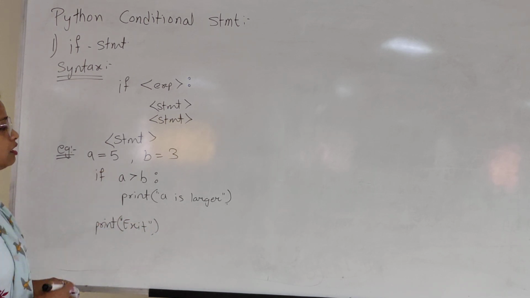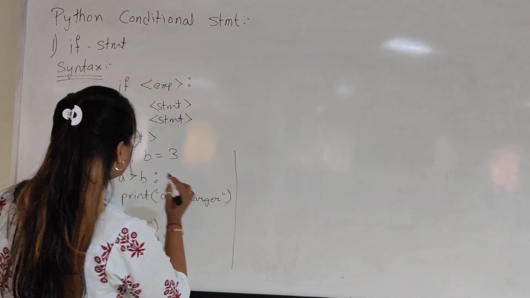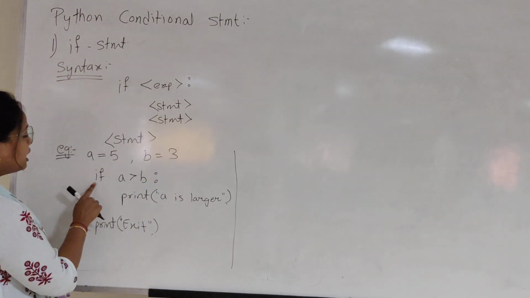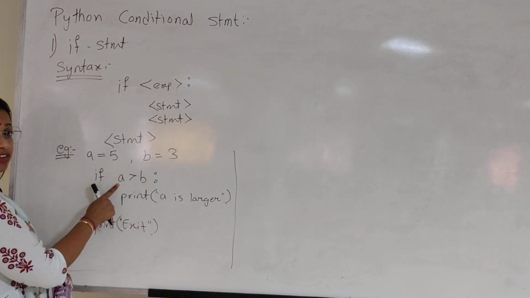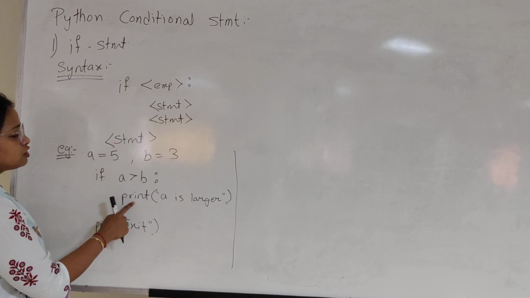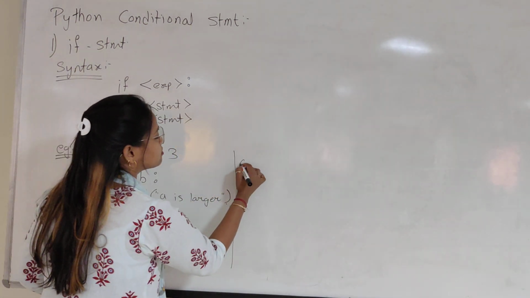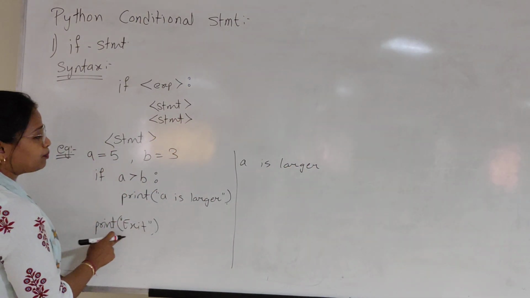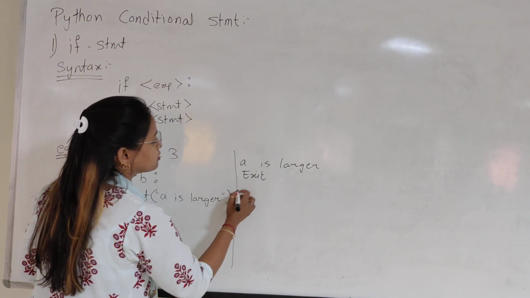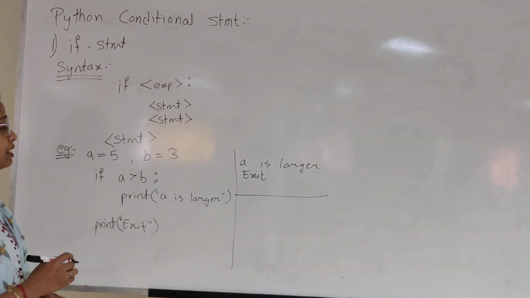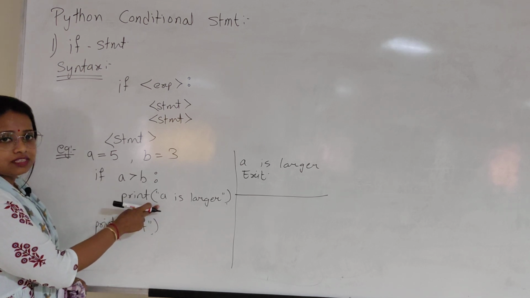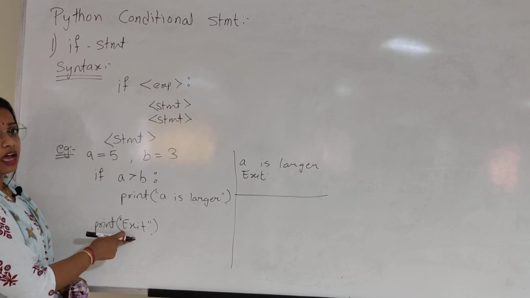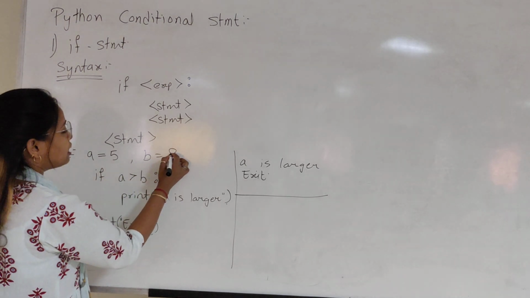How will this program execute? A value is 5, B value is 3. If A is greater than B, 5 is greater than 3, yes, it is. So what will be printed? A is larger. And after that it will print exit. This is the first output. It means the statement of the if is executed and after that the statement outside the if is also executed.